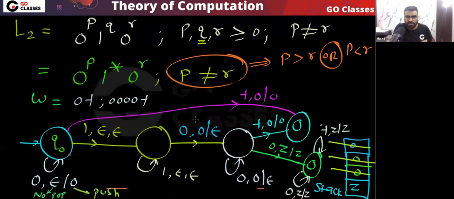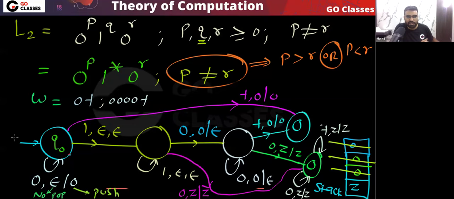Then you can see in this state, if 0 comes and on top of the stack there is z, then what will I do? Then I will go to this final state. Very simple point. Remember, if 0 comes and on top of the stack there is z, then I will keep it as it is and I will go to this final state.